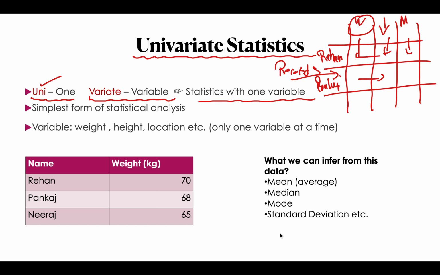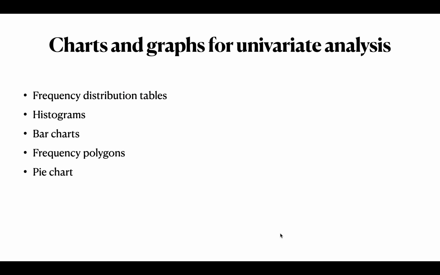Then I can calculate the mean of that class, the median, the mode. Then I could calculate standard deviation, interquartile range. We will study all those. If you do not know what standard deviation is, we will study all this. But this is what univariate statistics basically means: we have one variable.